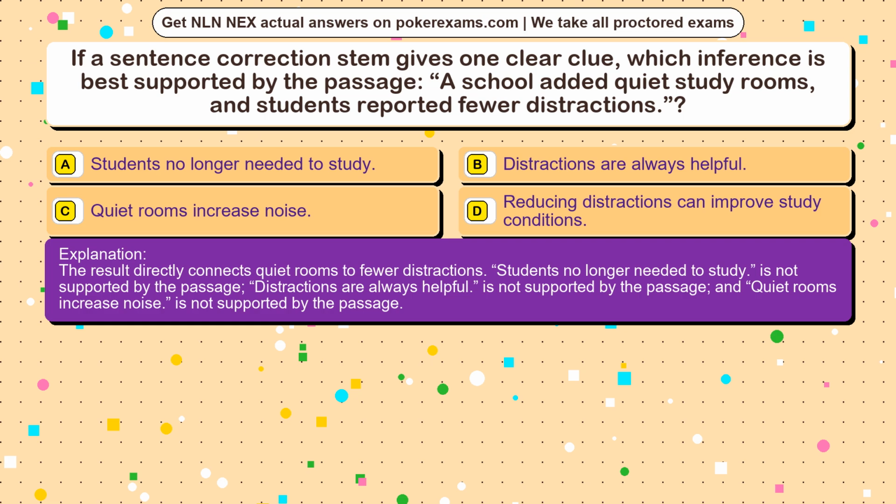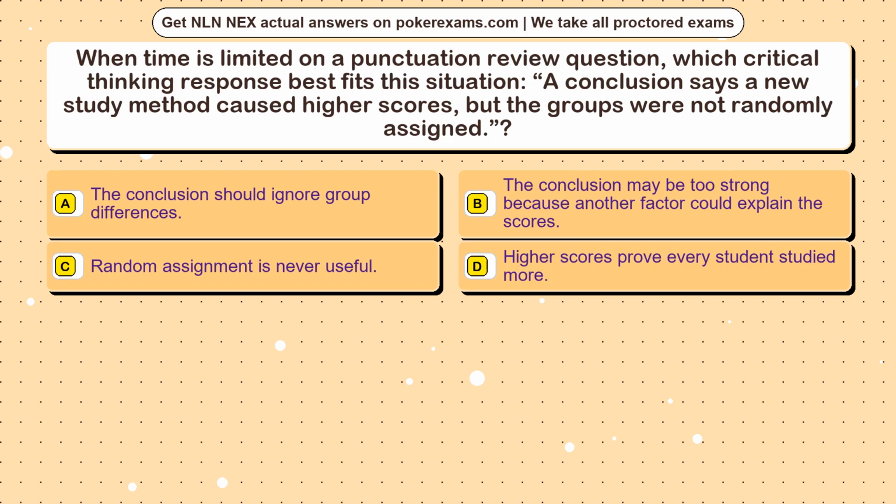Question 5. When time is limited on a punctuation review question, which critical thinking response best fits this situation? A conclusion says a new study method caused higher scores, but the groups were not randomly assigned. Option A. The conclusion should ignore group differences. Option B. The conclusion may be too strong because another factor could explain the scores. Option C. Random assignment is never useful.